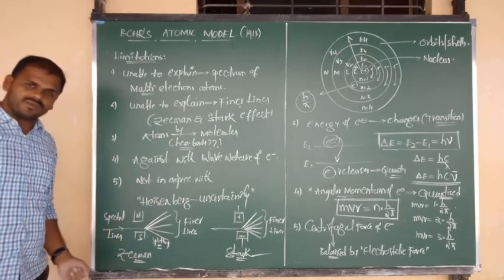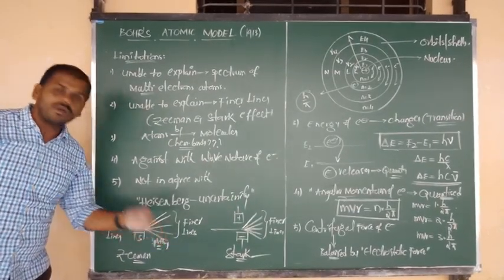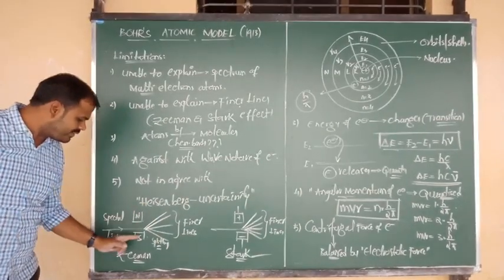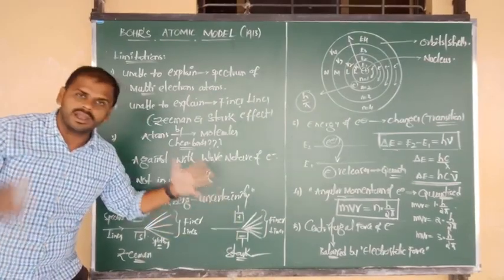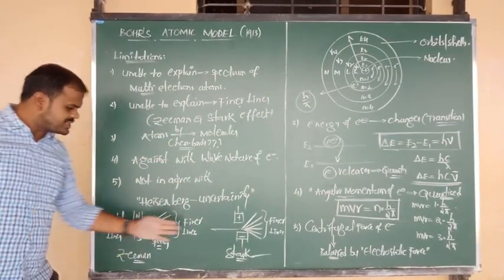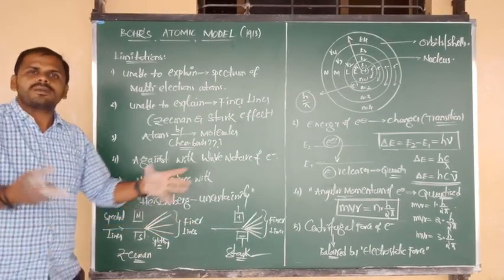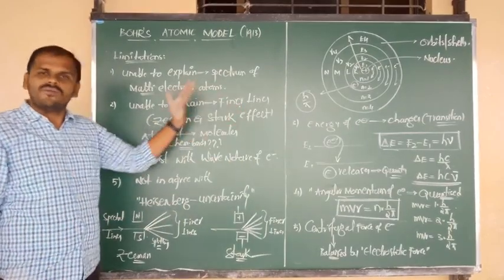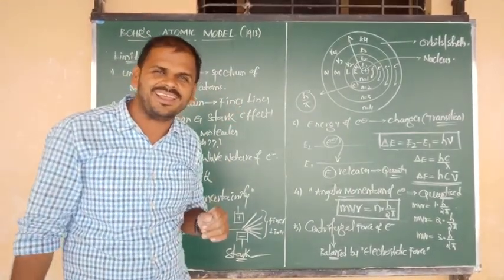I hope you understand. What is meant by Zeeman effect? Spectral lines split into a number of finer lines under the influence of a magnetic field is called Zeeman effect. Under the influence of an electric field is called Stark effect. So due to Zeeman and Stark effect, spectral lines are split into a number of finer lines. Such a concept of finer lines is again not explained by Bohr's atomic model.